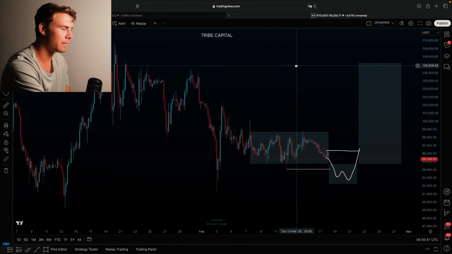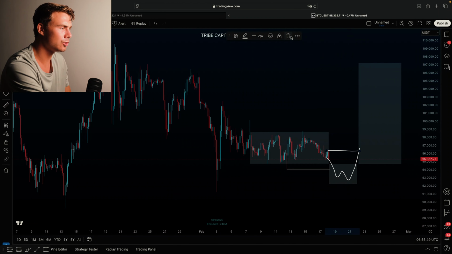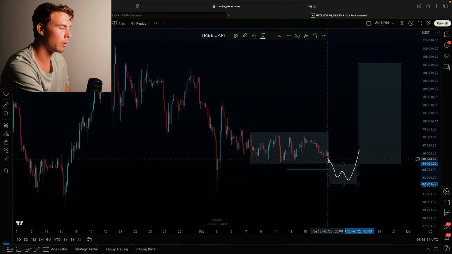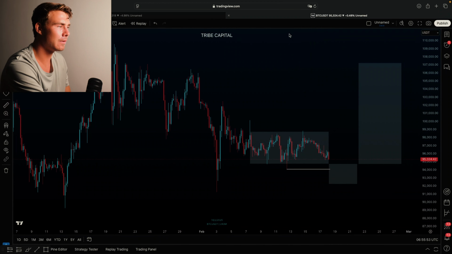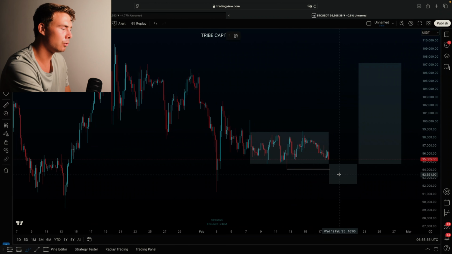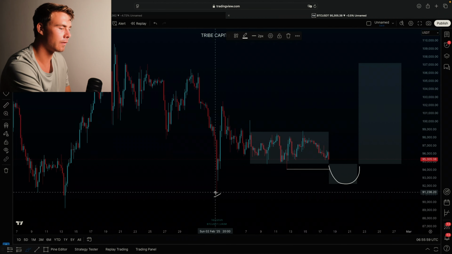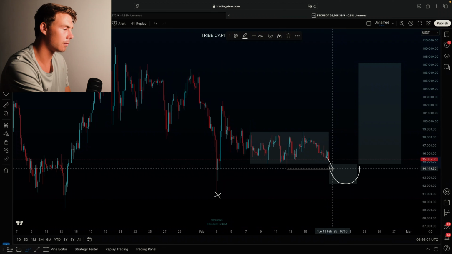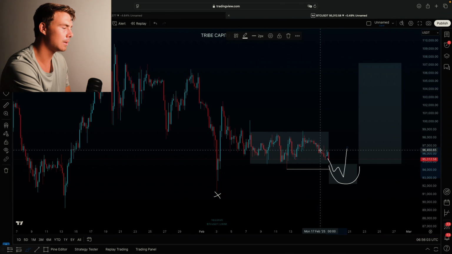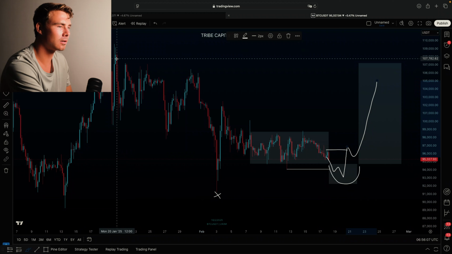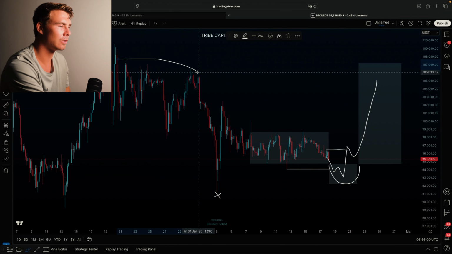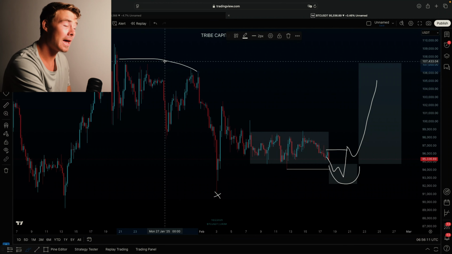I'm still very much bullish on Bitcoin, guys, and I do still think that the bottom is in. I'm just waiting for this PO3 to play out, and if we get a PO3 like this, I do think you should be looking to buy the dip over here with your invalidation over here, or to wait for the extra confirmation as I just explained, reclaim the range low with a break of structure, play the higher low, and then target the major draw liquidity around $107,000 and maybe even new all-time highs on Bitcoin as well.